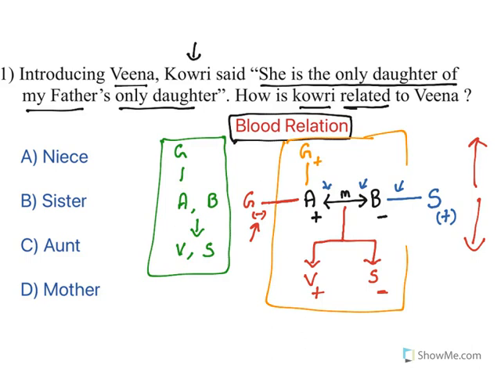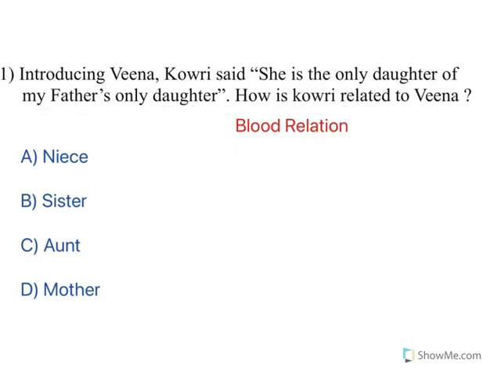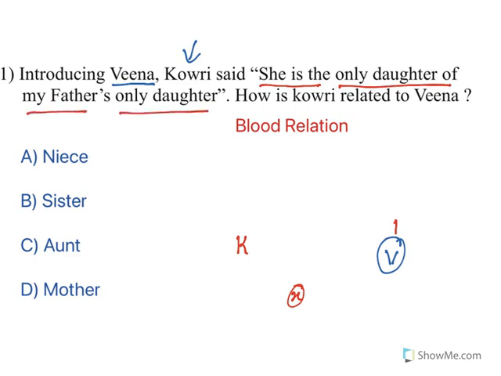Now let us deal with the question. Now see, again, reading the question and understanding the question is very important. Introducing Veena. So you are talking about Veena here. Who is introducing? Kauri. So this Kauri is introducing Veena to some person. How is she introducing? Veena is the only daughter of my father's only daughter. So there are three generations. Veena is the only daughter. Let's say Y is there. So Y's only daughter is Veena, and again that only daughter is my father's only daughter.